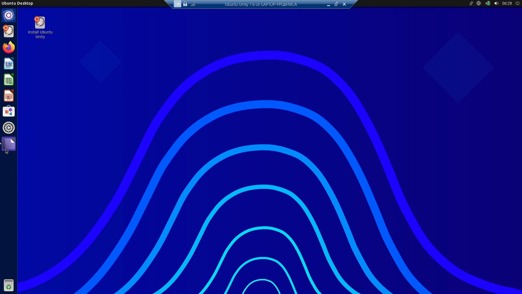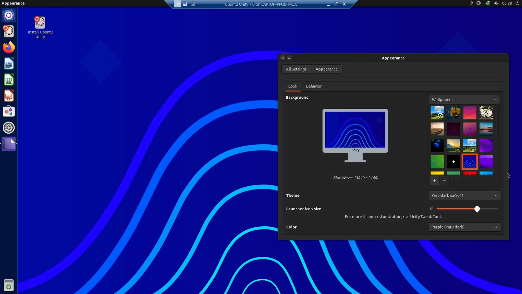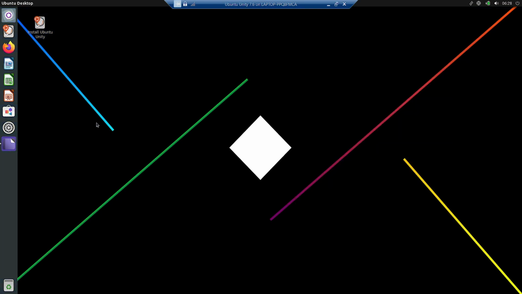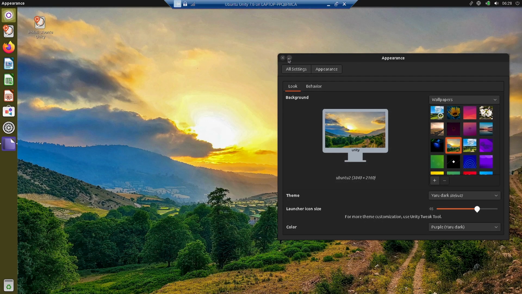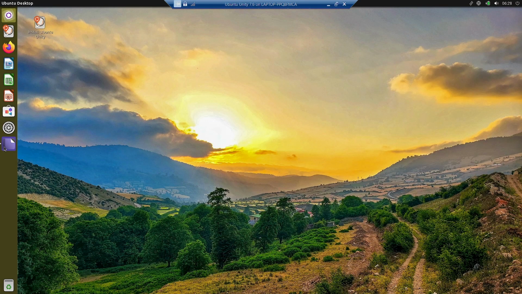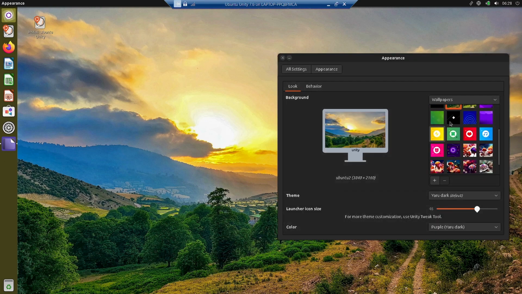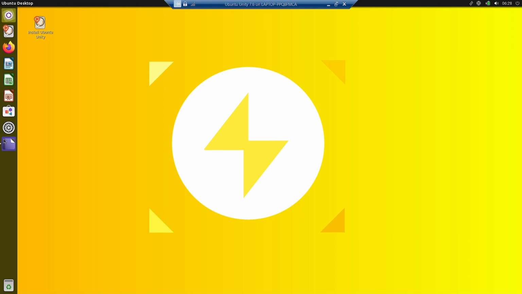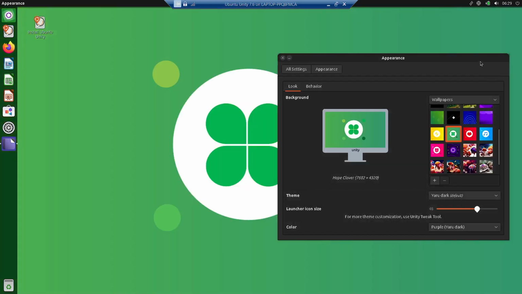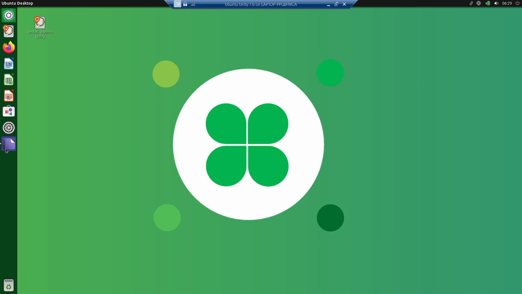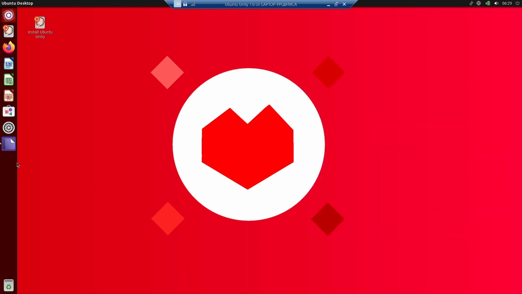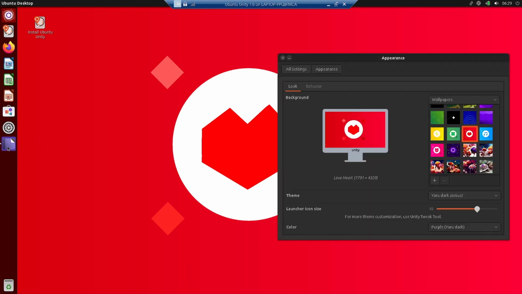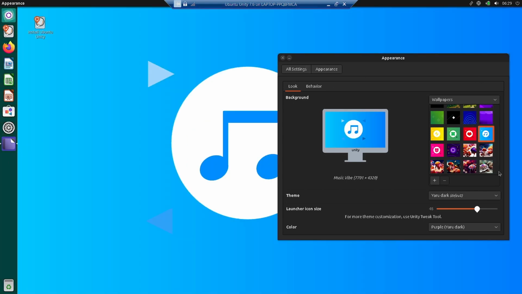This is, I think, specifically made for the Unity desktop. This is also Unity desktop. Other all wallpapers mostly are from the Gnome desktop. This looks fantastic. So I will keep this wallpaper till the end of the video. These are some other wallpapers that are available. This is all great looking wallpapers. You can see it here. This also looks very nice. This is good shade of red. It is between red and pink. Looks very nice. This one is also nice.